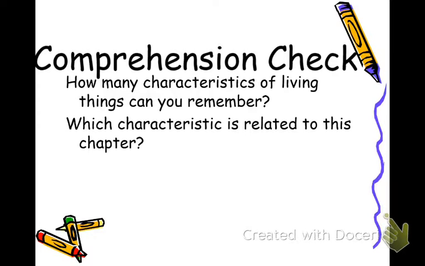As we go back, here's a little quick check, okay? Characteristics of living things and how these characteristics relate to what we're talking about. Are plants alive? Yeah, plants are alive. Is having feelings a characteristic of life?